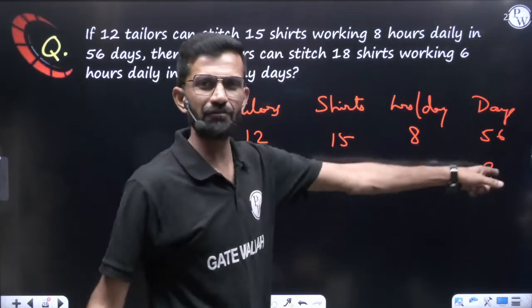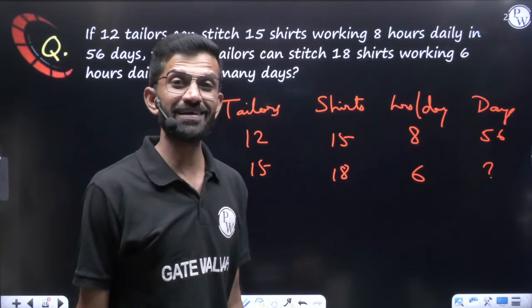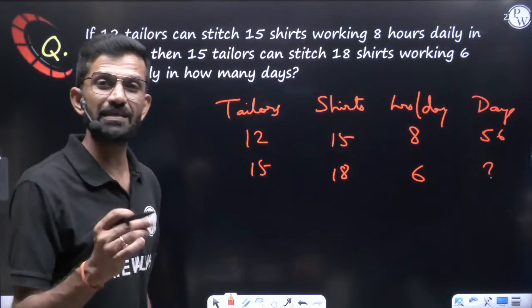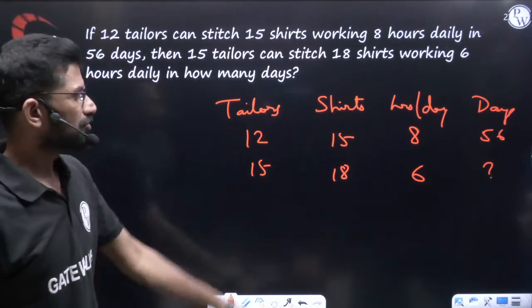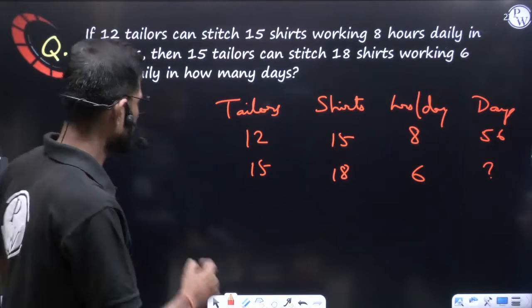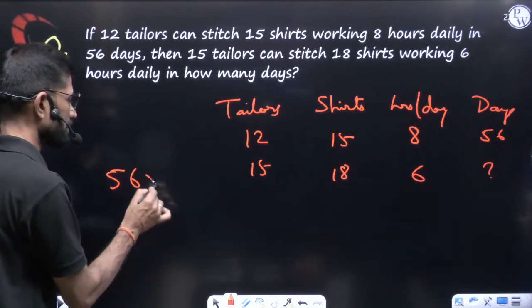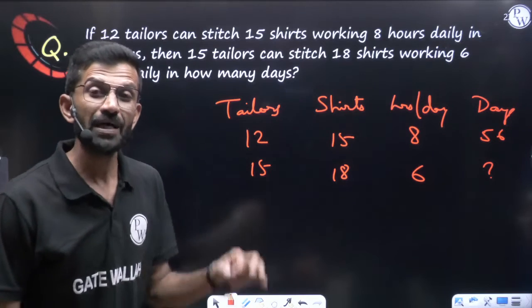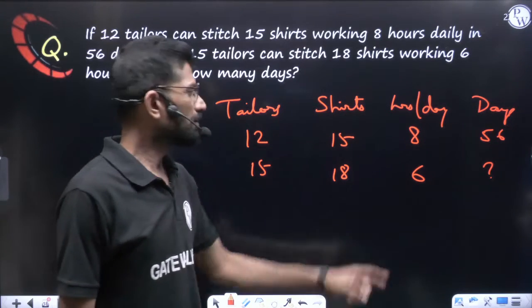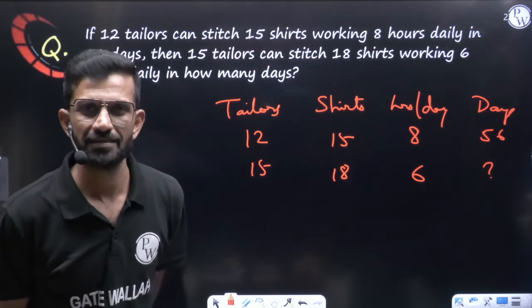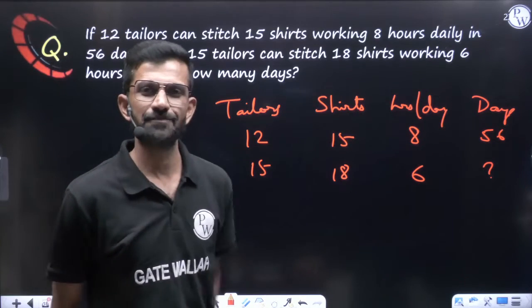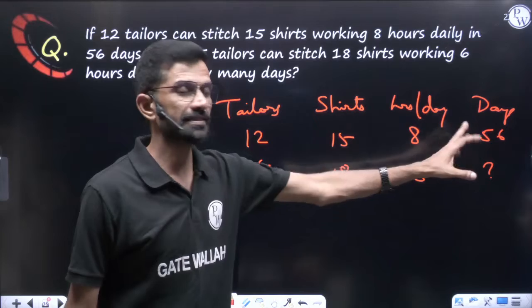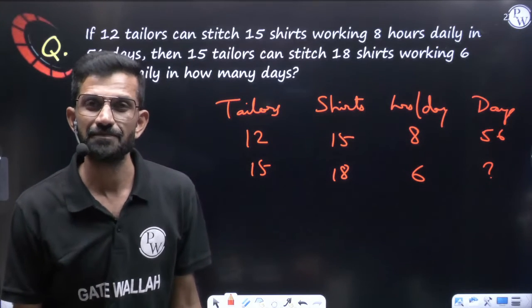Here the days column value is missing. So I told you very clearly, the column in which the value is missing, in that column whatever value is given, you have to write first. So here the value given was 56. Write that 56 first, then a multiplication sign. Now you have to compare this column one by one with the other columns to check whether your answer should be more than 56 or less than 56. Let us compare with the hours. Every day if you study for 8 hours, your GATE syllabus will be covered in 56 days.